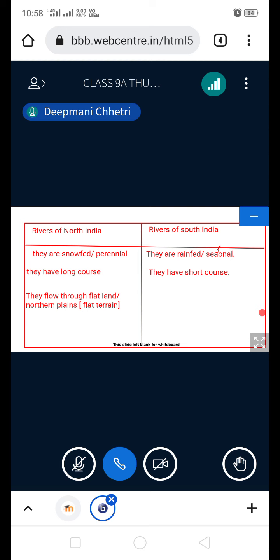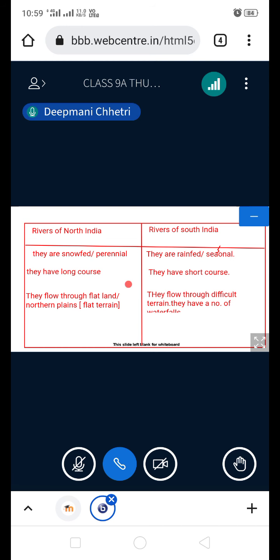And then, in the same point, write down: they have a number of waterfalls. Finished? Clear? All of you can see now?